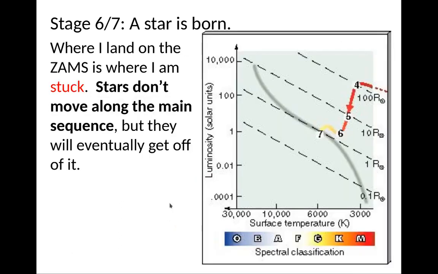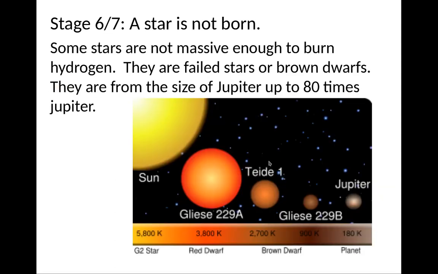Okay. Once I land on the main sequence, I'm stuck there because that's given by the mass of the star. All right. And it will stay there for its lifetime until they get off, right? And that we're going to talk about next when we talk about stellar evolution.